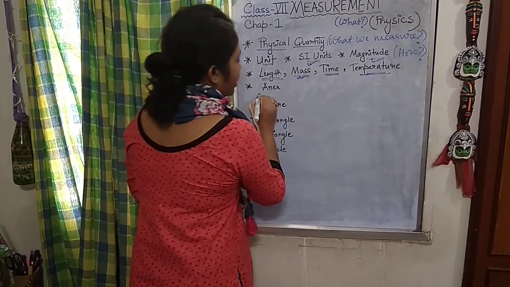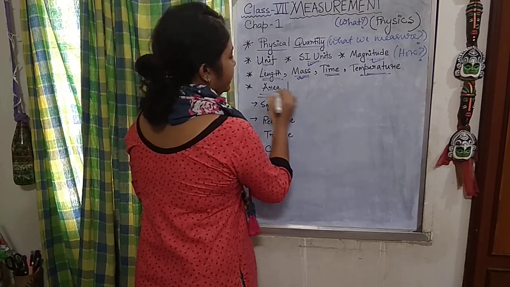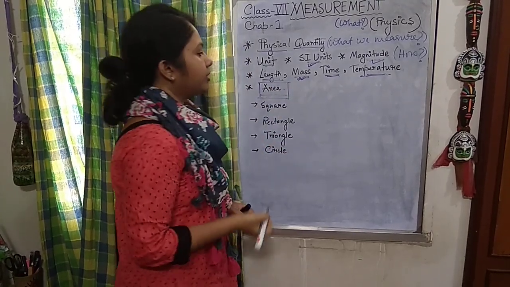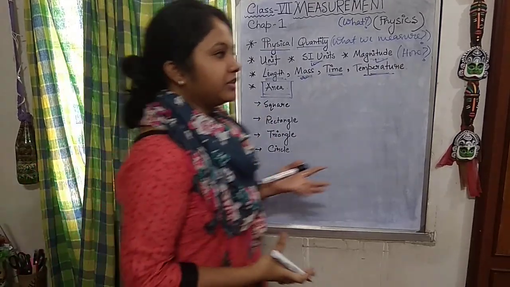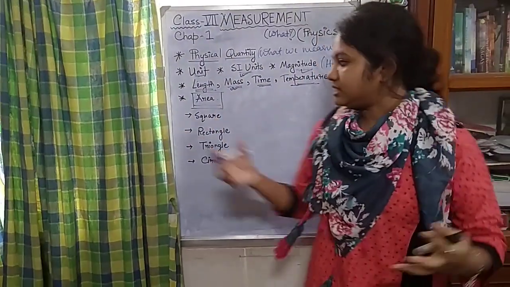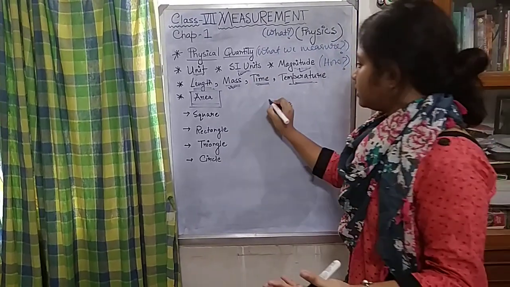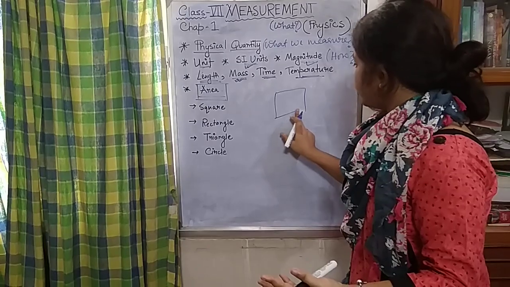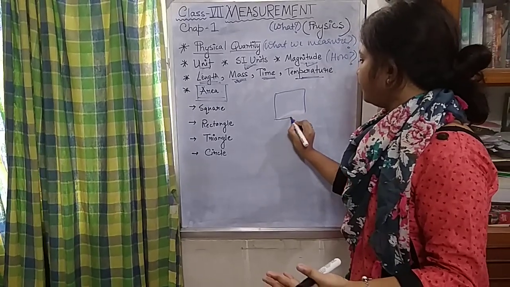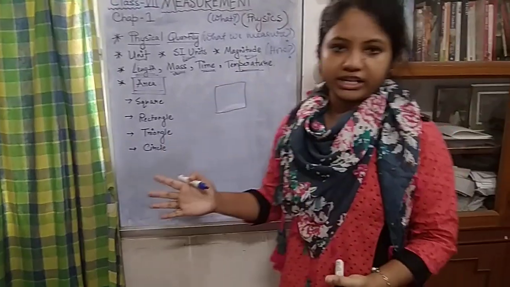Now coming to the important thing, that is the area, what we will be studying. What is this area generally? So let's draw a shape. Now we know that this is a shape, we cannot call it exactly what it is.